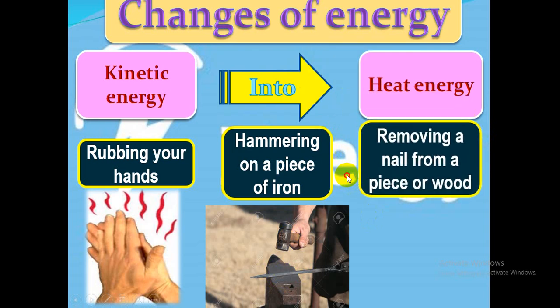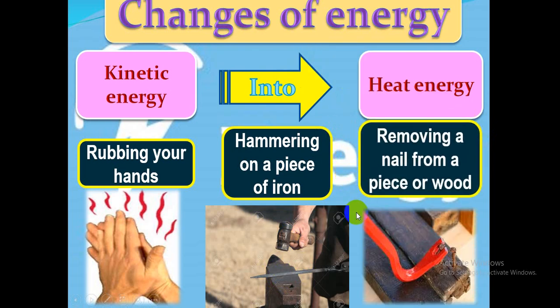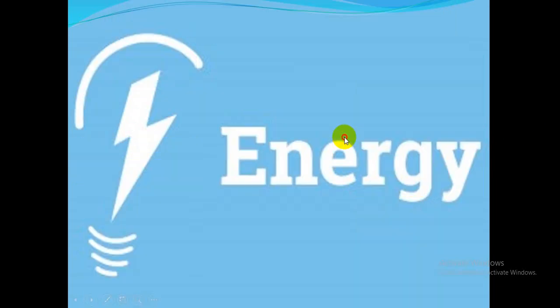Next, removing a nail from a piece of wood. It will change the kinetic energy, motion, into heat energy. So kinetic energy into heat energy, examples are rubbing your hands, hammering on a piece of iron, removing a nail from a piece of wood.